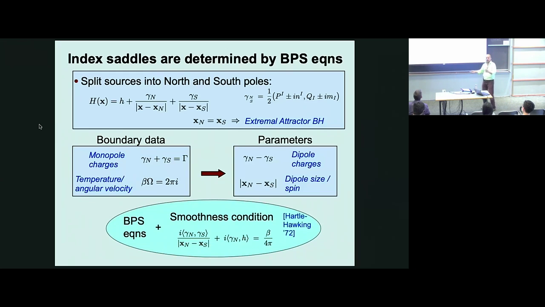In Kerr-Newman, this smoothness is the usual smoothness constraint. You have a thermal circle, you want it to shrink. Sorry, you have a contractible circle, which is not thermal now because of rotation. You want it to shrink smoothly. But in this more general case, you can write the smoothness condition in this very elegant way in terms of symplectic inner products of supergravity. Anyway, there's one condition which relates the distance to the temperature, and so there are as many equations as constraints.